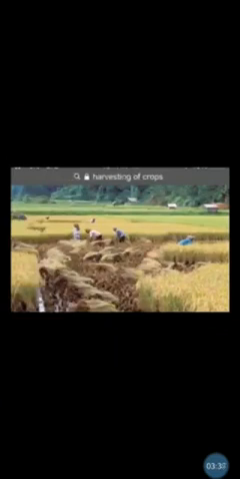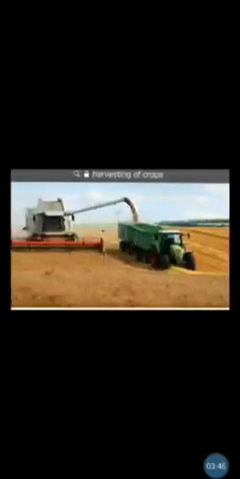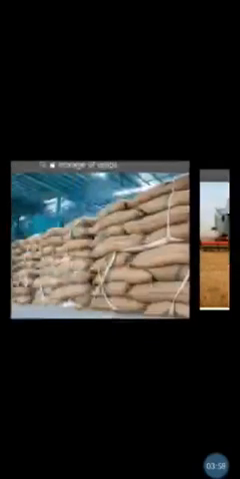Next step is harvesting the crops. The fully grown crops should be cut manually, or it can be done by machine. This machine is known as a harvester. This process of cutting crops is known as harvesting. So it can be done manually also or by a harvester machine.